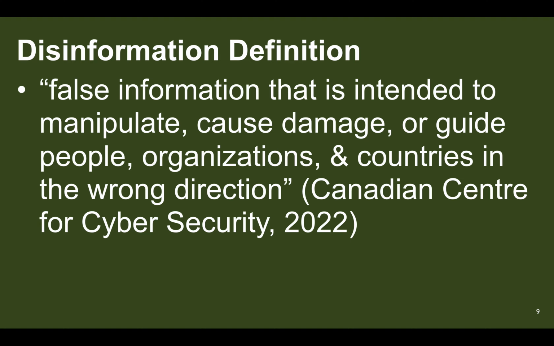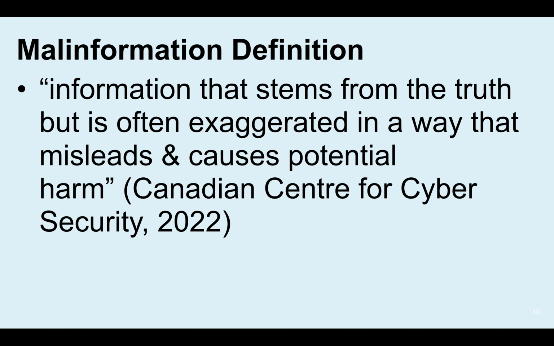Disinformation is more purposeful. That's false information that is intended to manipulate, cause damage, or guide people, organizations, and countries in the wrong direction. So again, there's more of a deliberate nature for disinformation, as opposed to misinformation, which is more inadvertent and unintentional. Malinformation is information that stems from the truth, but is often exaggerated in a way that misleads and causes potential harm. Probably the most current example of that is various COVID malinformation, where information related to COVID-19, the pandemic, and some of the more political tones of that are being used. Some information is being cherry-picked, some true information being minimized, et cetera.